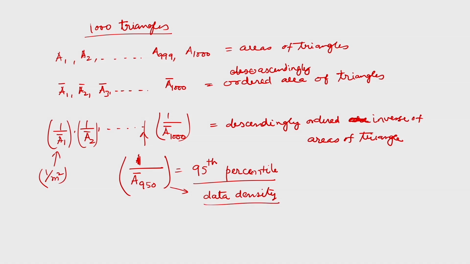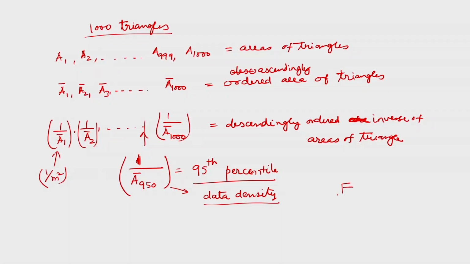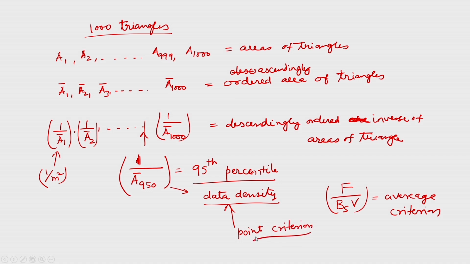The other way around is that if I take the F divided by BV, that is an average criteria, but this way I have a point criteria or the point data density. The point criteria is much better than the average criteria over a large area. So now we have validated uniformity of the data as well as data density after the data acquisition.